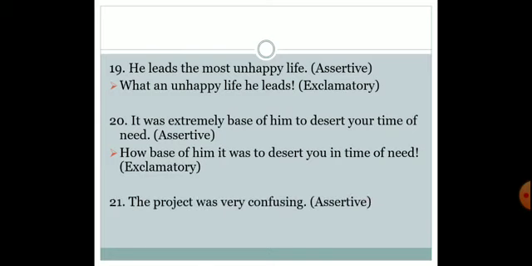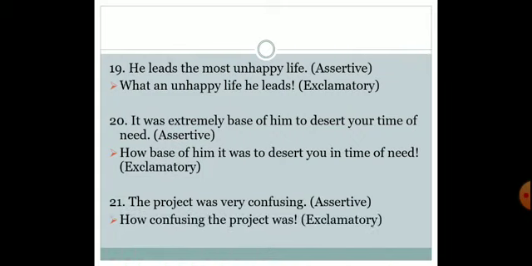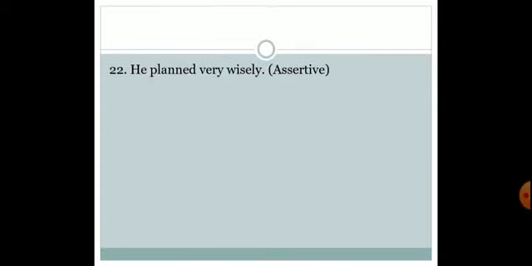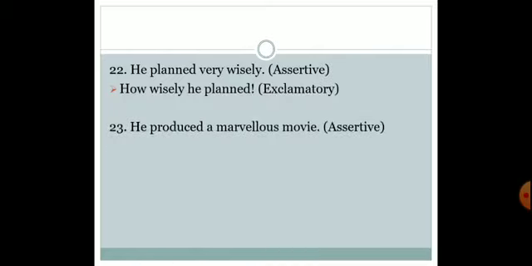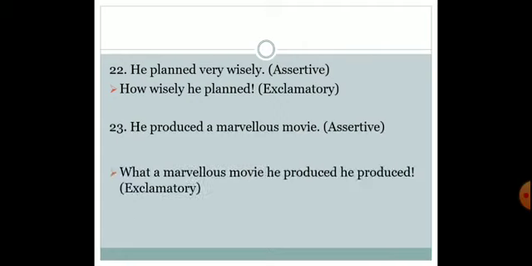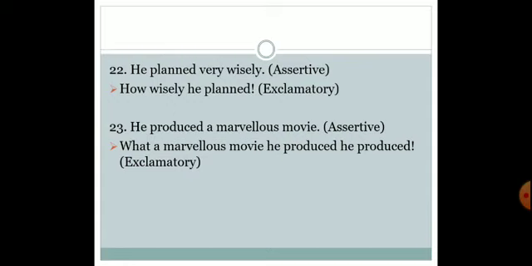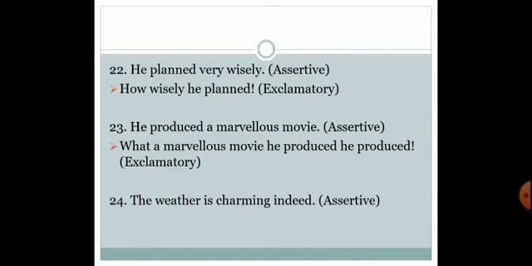The project was very confusing. How confusing the project was. He planned very wisely. How wisely he planned. He produced a marvelous movie. What a marvelous movie he produced. Sorry, by mistake it has been written twice. 24th, the weather is charming indeed. How charming the weather is.